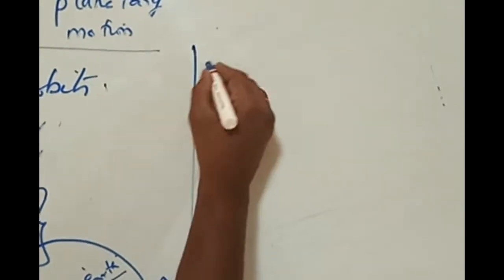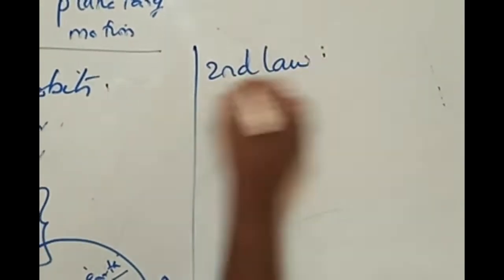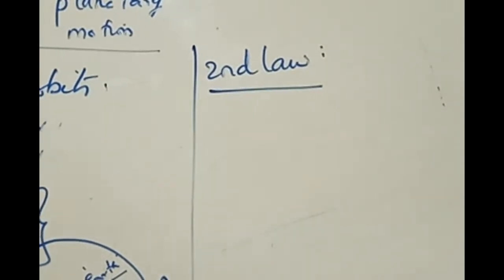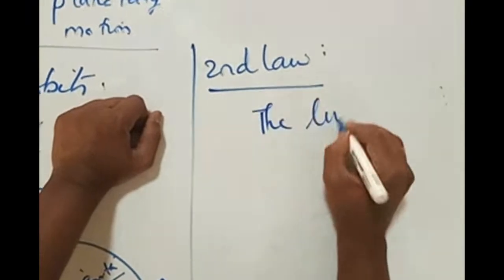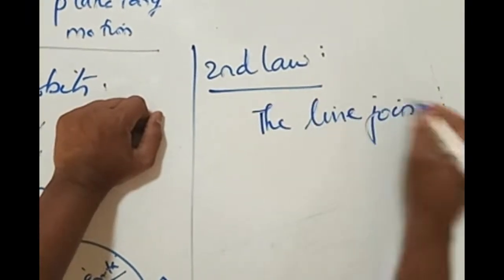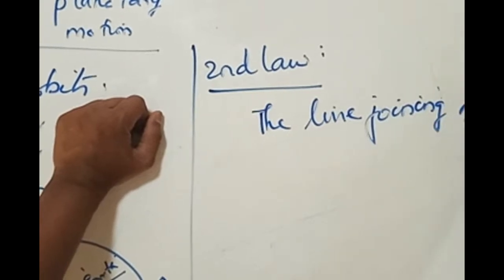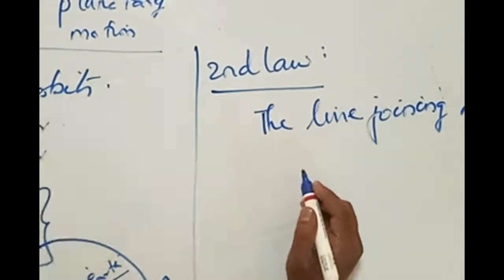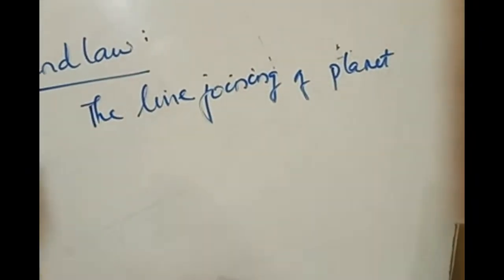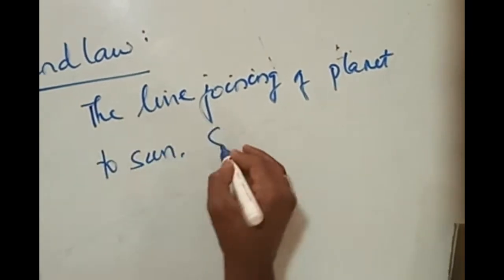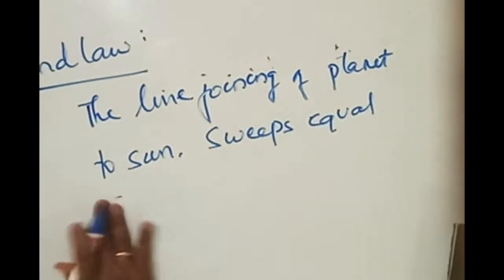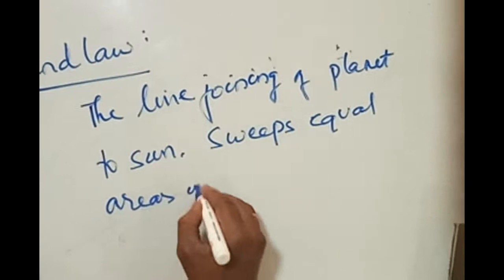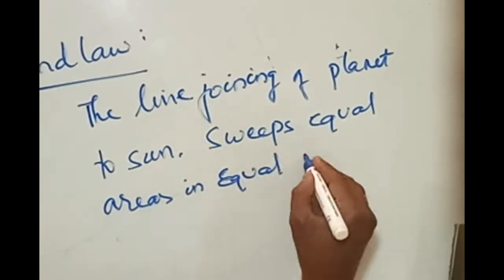Kepler's second law. Kepler's second law states that the line joining a planet to the sun sweeps equal areas in equal intervals of time.